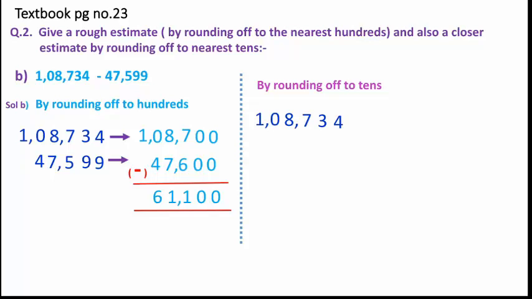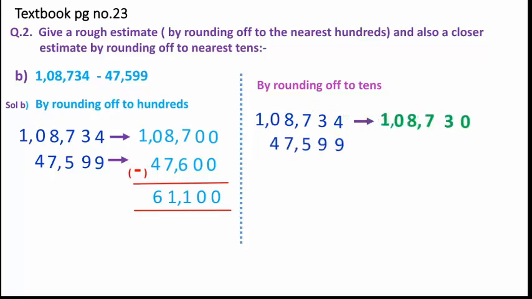So here we will do the rounding off of 1,08,734. The digit at tens place is 3. Now the next door digit is 4. So this next door digit is less than 5. Okay, so what will be the rounding off for this given number? Previous digits we will write as they are. 1 will be written as 1, 0 will be written as 0, 8 will be written as 8, 7 will be written as 7. Now this circled digit will also be written the same, because the next door digit is less than 5, and the next door digit will become 0.